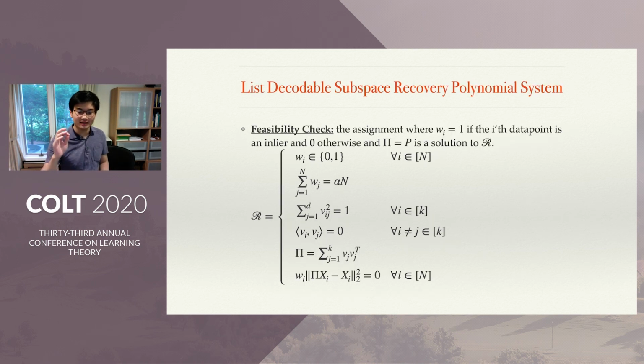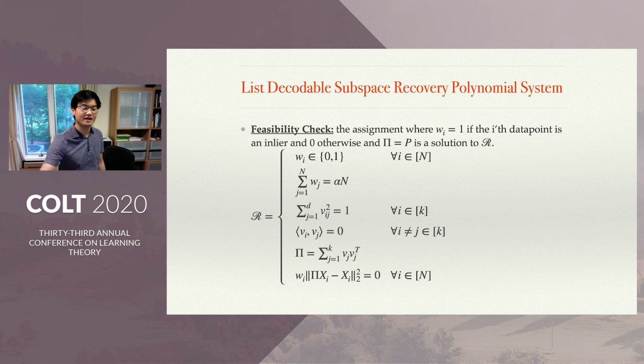So we need to check two things. The first thing is that the assignment where wi is equal to 1 if the ith data point is an inlier and 0 otherwise, and pi is equal to P, is a solution to R. So this is a feasibility check. Indeed, of course, the first constraint is that wi is in {0, 1}. So that's true. The second constraint is the sum of the inliers is alpha n.